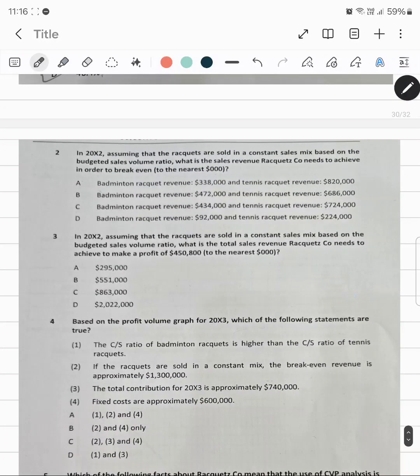And now in 2002, assuming that the rackets are sold in a constant sales mix. Now what do we mean by constant sales mix? When they have given us this constant sales mix, it means that whatever answer we calculate, based on the budgeted sales volume ratio, is for the sales revenue. So it is asking us to calculate the sales revenue, which will be calculated based on the weighted average of the contribution to sales ratio.